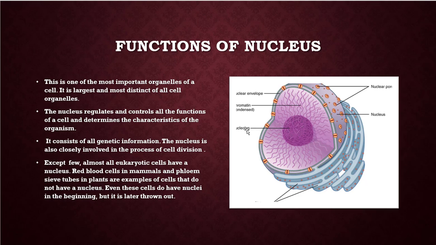Actually, these cells have a nucleus in the beginning, but later it is thrown out of these cells. Then why do red blood cells of mammals not have a nucleus in them? Actually, red blood cells transport different types of materials which the cells require, like oxygen, food material, different gases. So red blood cells have to hold much food material, water, gas, so the structure of red blood cells does not have the nucleus in it, to carry more amounts of food materials. Okay, that is the main reason.